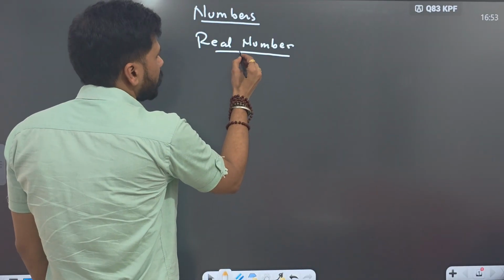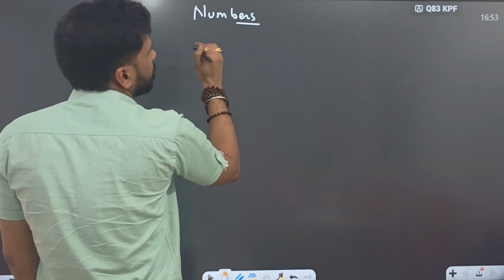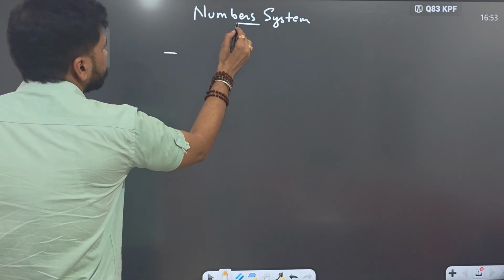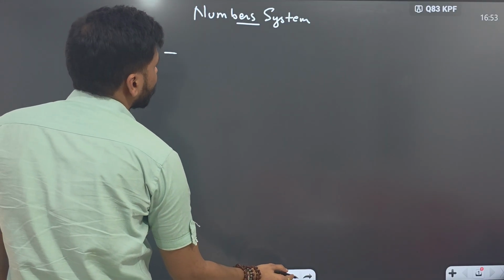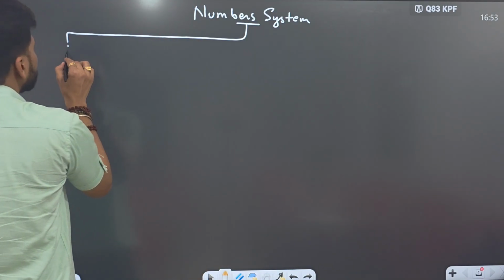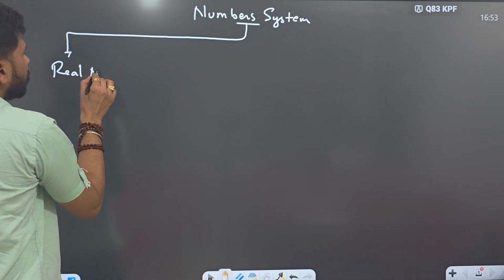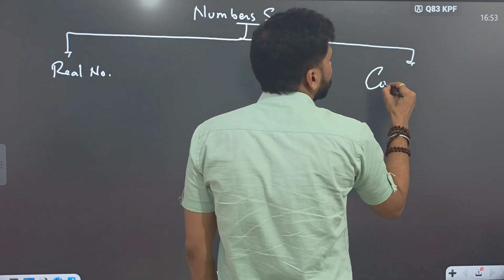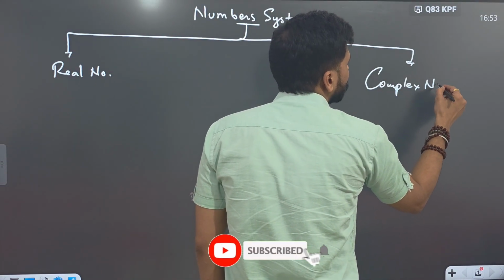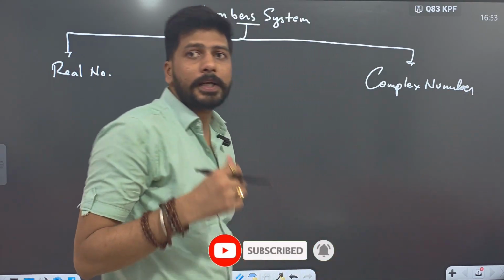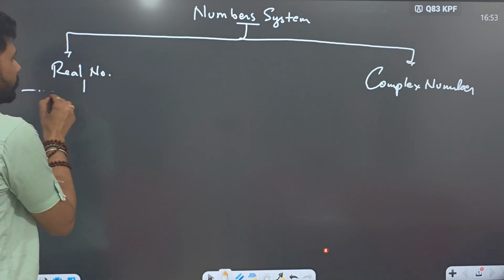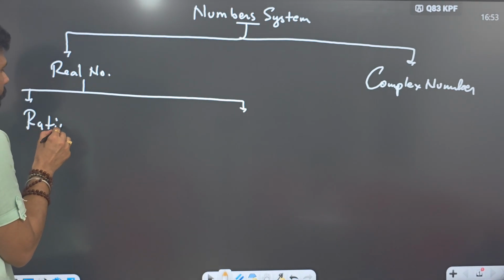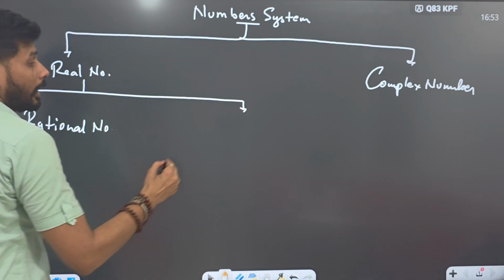When I'm talking about real number or about the number system, the number system comprises two types of numbers. First is real number, and second is non-real or complex number. Now what are real numbers? Under real number, there are rational number and irrational number.